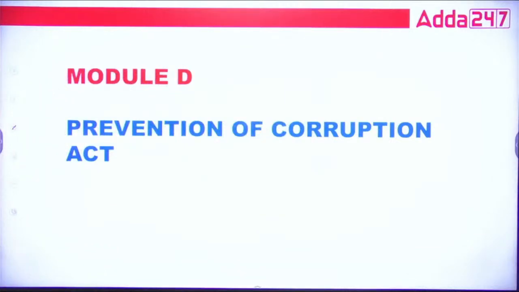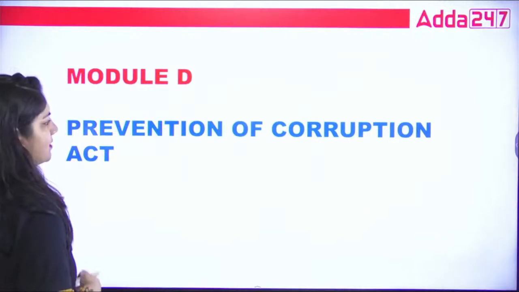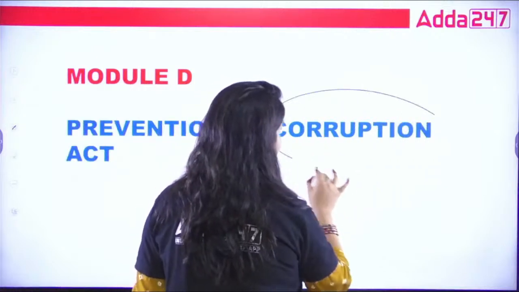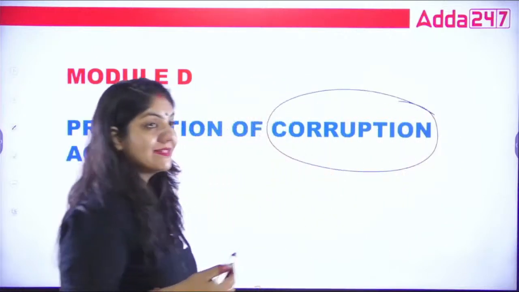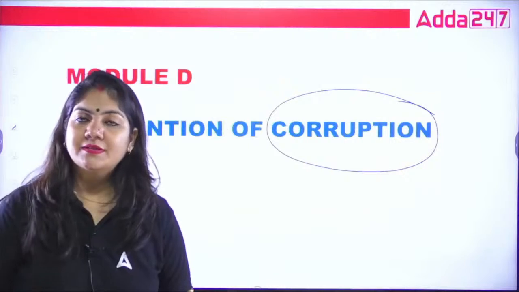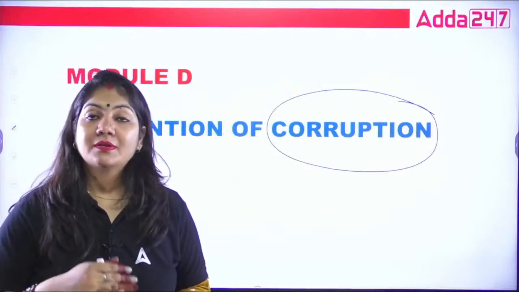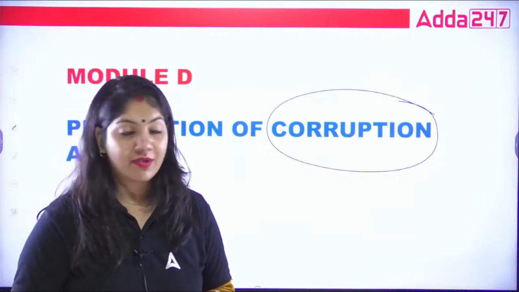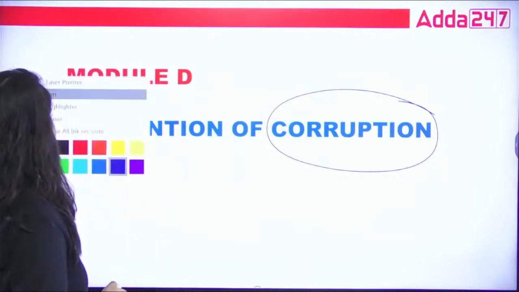Okay, guys, now module D, Prevention of Corruption Act. What exactly does this want to say? Corruption is basically... why is this act included in this session? Because now in the bank also corruption exists. So in the Corruption Act we have basically